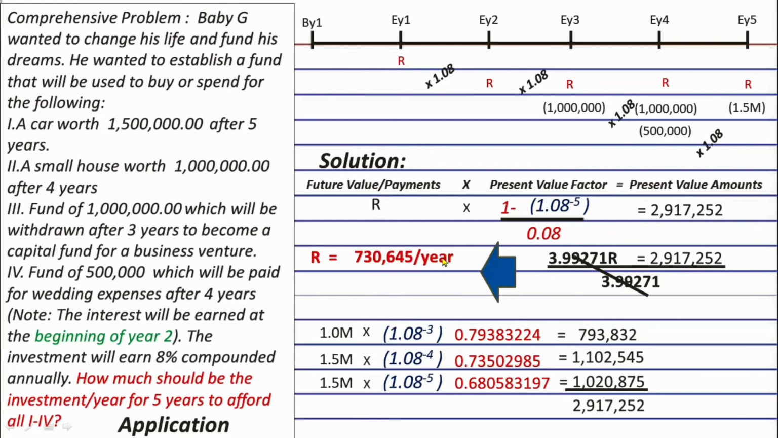730,645 per year. Meaning, you should invest 730,645, or Baby G should invest 730,645 each year for 5 years to afford the car, the house, the fund for the wedding, and the business.